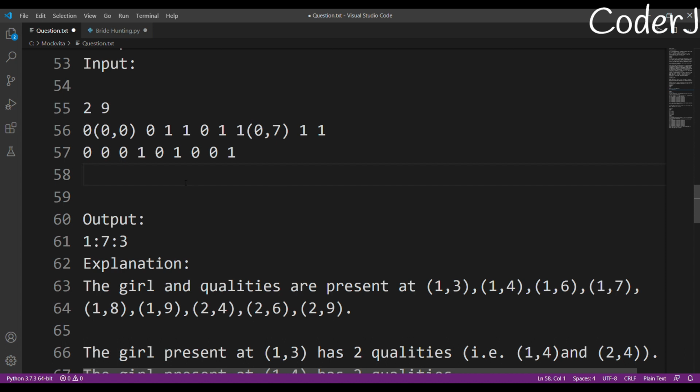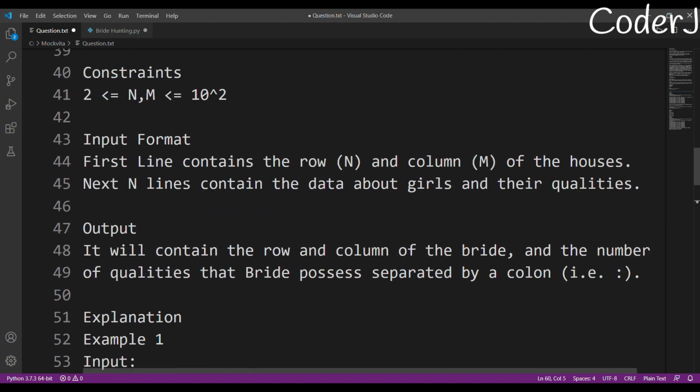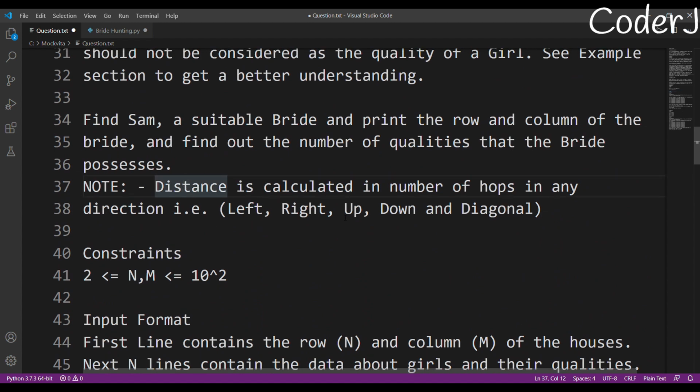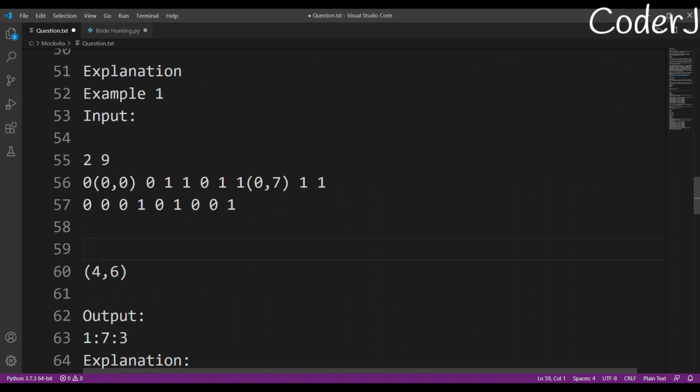What if we assume our origin is 0 0, and our girl was at 4 comma 6, and you ask me the distance? By the way, we can move left, right, up, down, and diagonal. We can move in these 5 positions. From 0 0 to 4 comma 6, I'll just look at it and say 6.